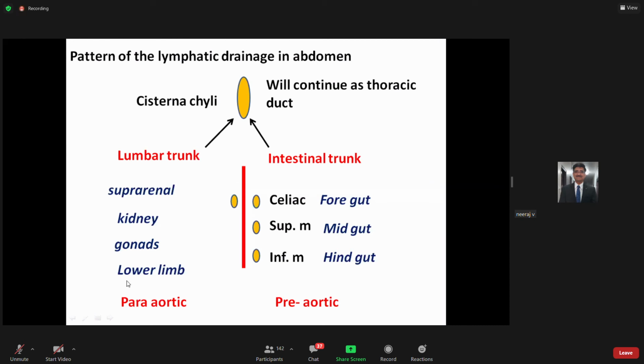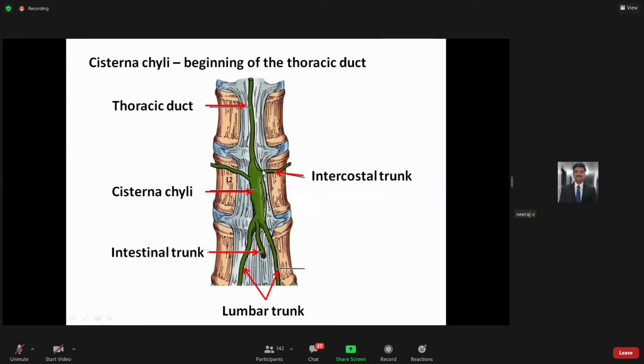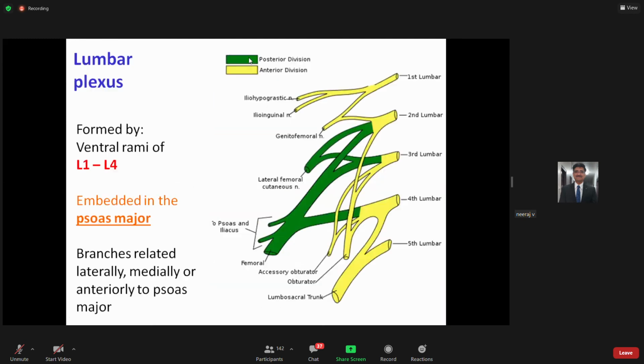You have the pre-aortic node, you have the para-aortic node. This I explained because I had taught you that in the thorax. The abdominal part will be going into the pre-aortic, and the viscera in the abdominal cavity will be going into the para-aortic. Then through the intestinal trunk or the lumbar trunk, they go into the cisterna chyli, which moves upward as the thoracic duct, so that finally this can drain into the systemic circulation.